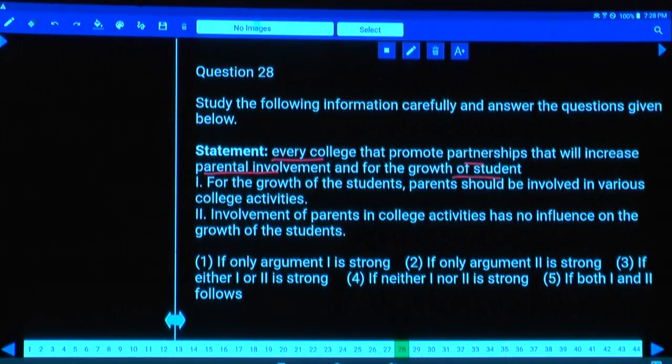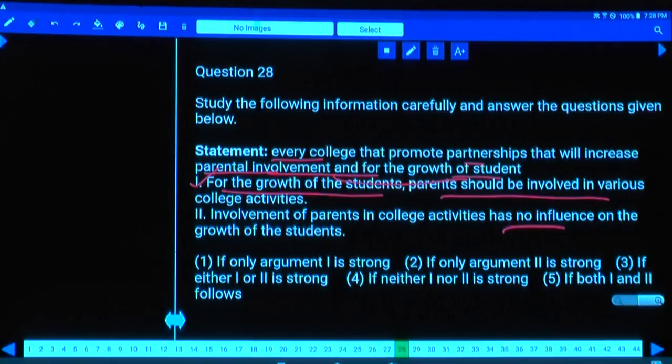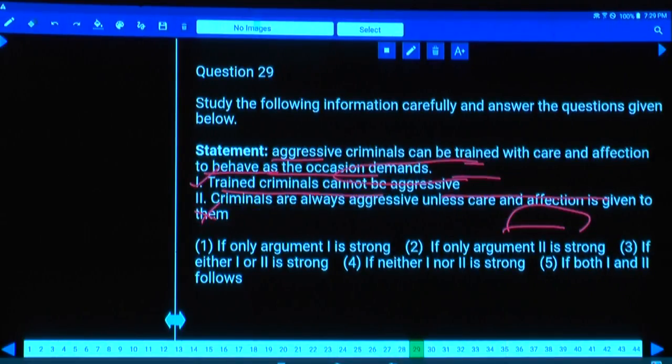Now, sir, what is the statement here? The statement here: the involvement of parents should be there for the growth of students. In this one, for the growth of students, parents should be involved in various college activities. Stop. And involvement of parents in college has no influence, whether there is influence or not. Here it is clearly given there is an influence for the growth. They will grow because of parental influence. Hence here, no influence, that is not strong. Then what is your answer here? Only argument 1 is strong. 28, choice 1. Then 29. Now in question number 29, aggressive criminals.